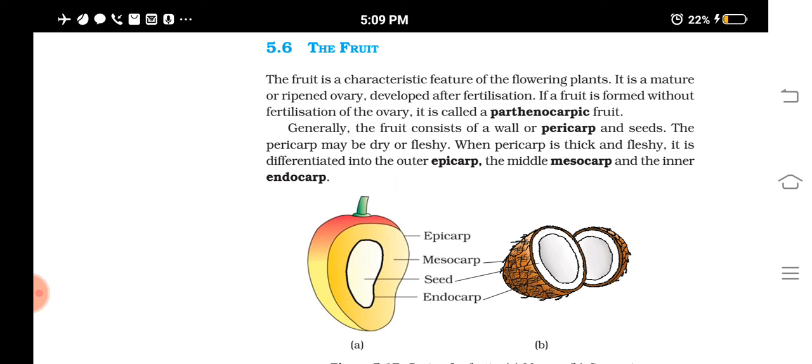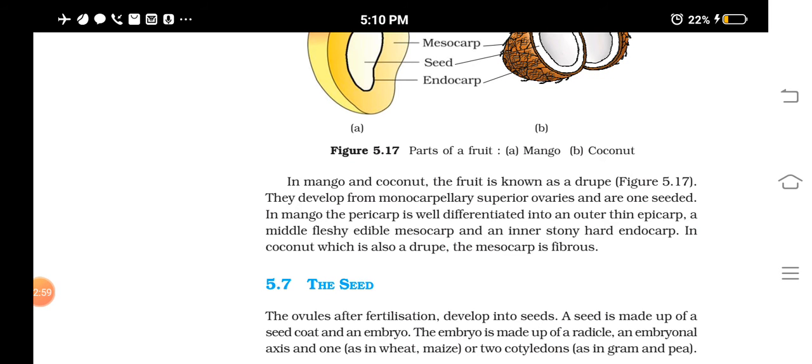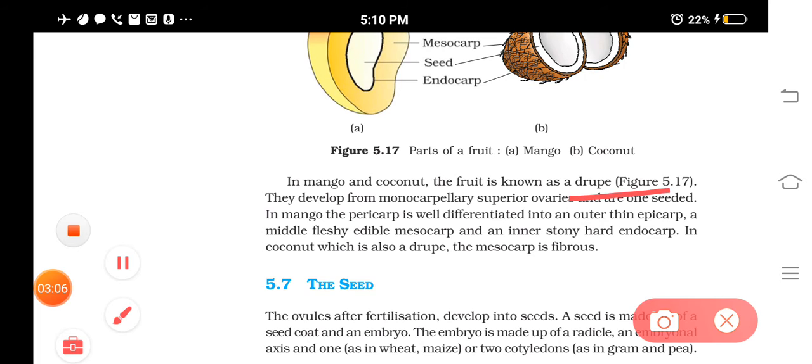So the mango and coconut are examples of a type of fruit known as drupe. Drupe, what is it? Drupe is developed from a monocarpellary, which means only one carpel is there, and a superior ovary with only one seed. In mango only one seed you can see, isn't it? In each mango fruit. Likewise also in coconut you can see only one seed. Understood? So these are examples of drupe.